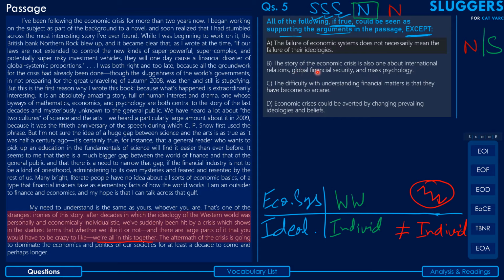The second option says the story of the economic crisis is also one about international relations, global financial security, and mass psychology. Now, the point of reference for this option, guys, is here. The author does note that it's an absolutely amazing story which is full of human interest and drama. So basically, there are multiple domains involved here, and that's what this option seems to suggest. It makes a point along the same line that the story of economic crisis is also about international relations and global financial security. We do, however, recognize that the domains are not identical to those mentioned in the passage.